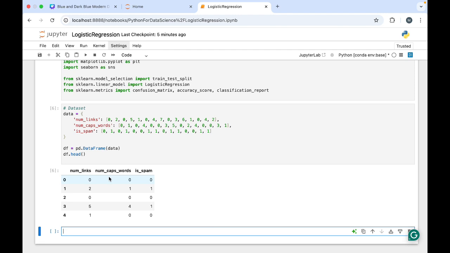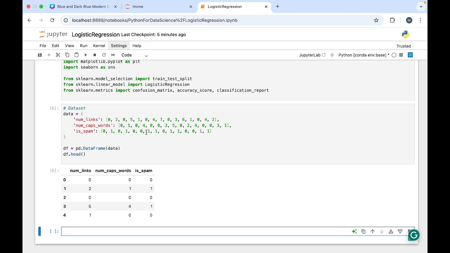So here I have created the dummy data set. In that, I have the count of links mentioned in a mail. Suppose you are getting a mail and in that there are two links. Number of links means how many links are present in that mail. Next to that, how many capitalized words are used is mentioned. That count we have to take, and then it will detect whether it is spam or not. If 2 is there, then yes it is. If 5 is there, then yes it is. Like that, it is being categorized.